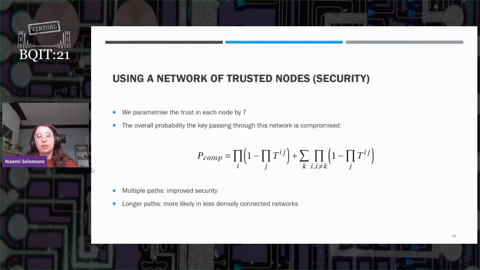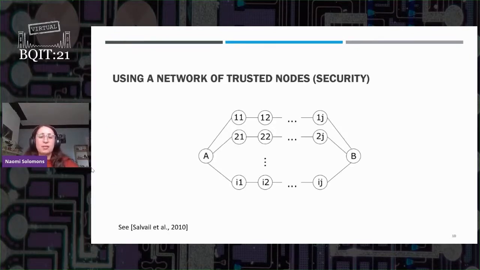We want to then work out the probability that a key passing through this network is compromised. By passing through the network, what I mean is, let's say Alice is going to send the pre-shared authentication key to Bob. She's going to send a different key through each of the different non-overlapping paths. Then at the end, Bob is going to bitwise modulo 2 sum them together, that is XOR them together. So a malicious user would need to know the key that passes through every single one of the paths to work out the overall authentication key and therefore be able to carry out an attack.